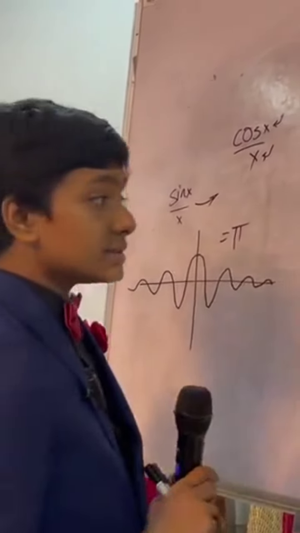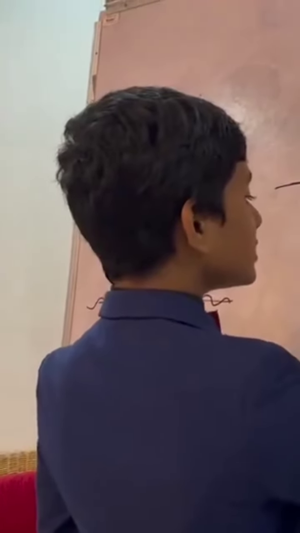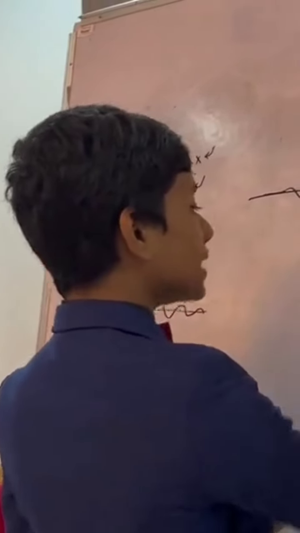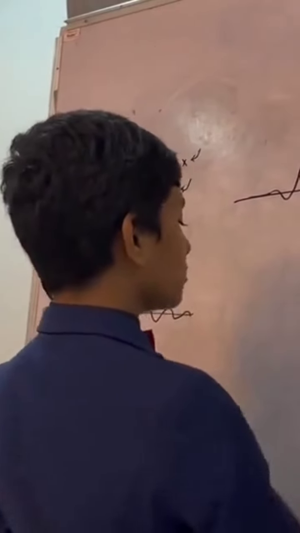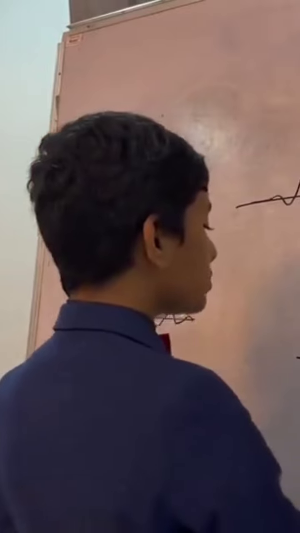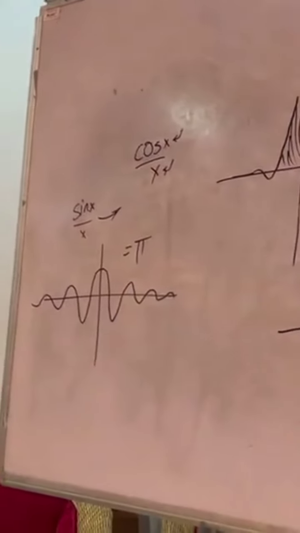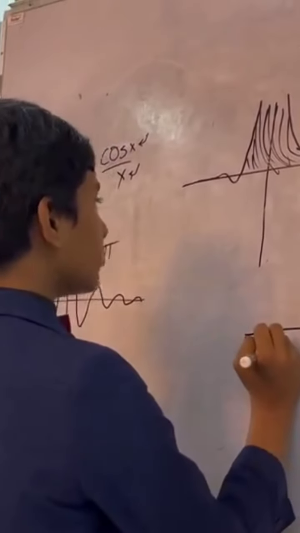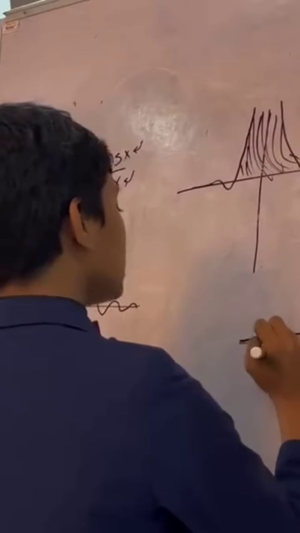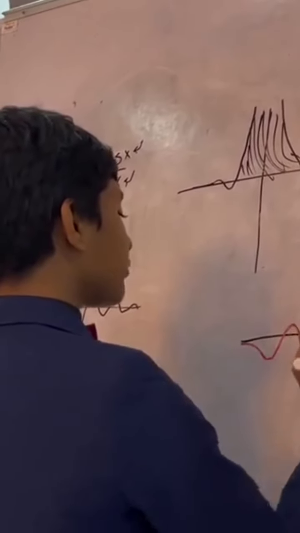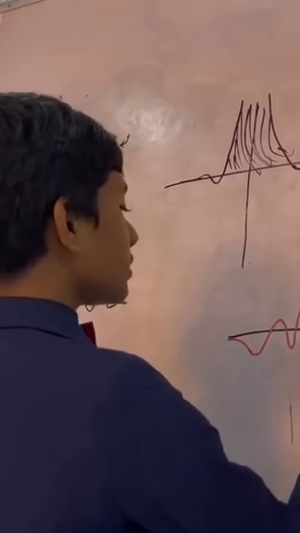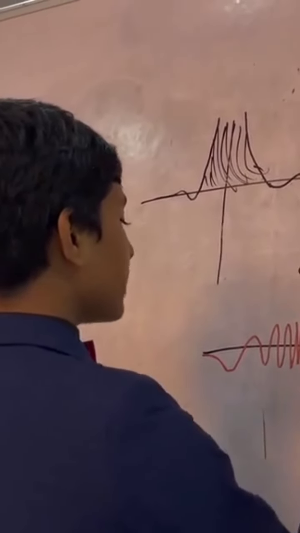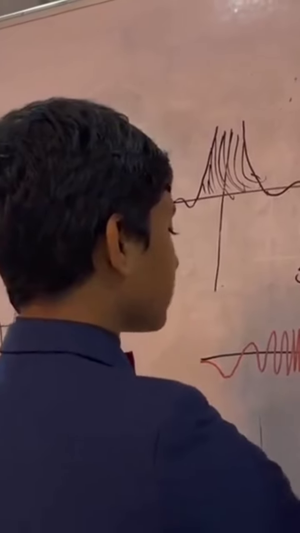And in the same vein, we also have sine of 1 over x, which goes absolutely crazy when it's near 0. So this is what we call the topologist's curve, and essentially it looks like this. It calms down when it's not near 0, but then it speeds up in frequency until eventually the frequency is absolutely huge. And then as you get away from the origin, it slows down again. So this is what sine 1 over x looks like.